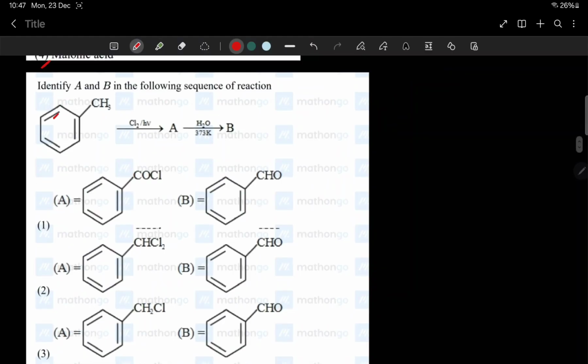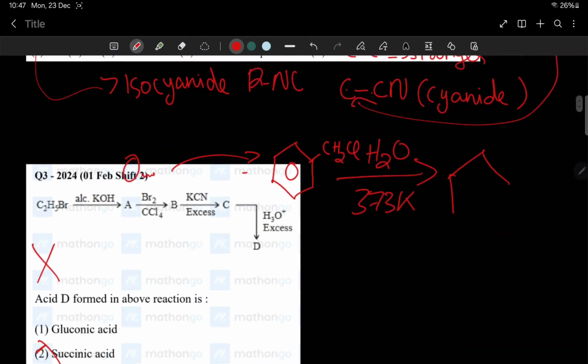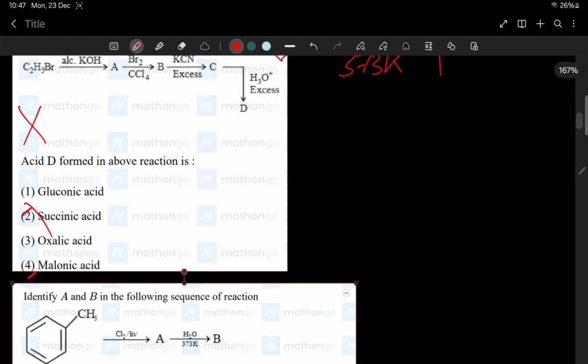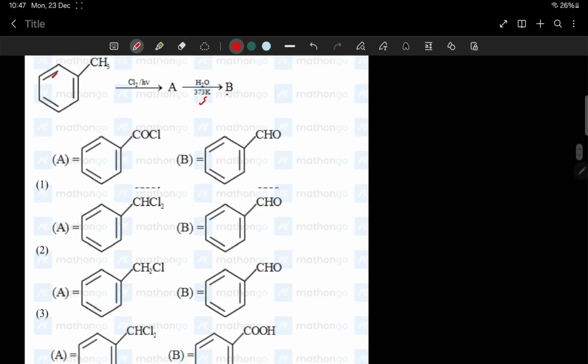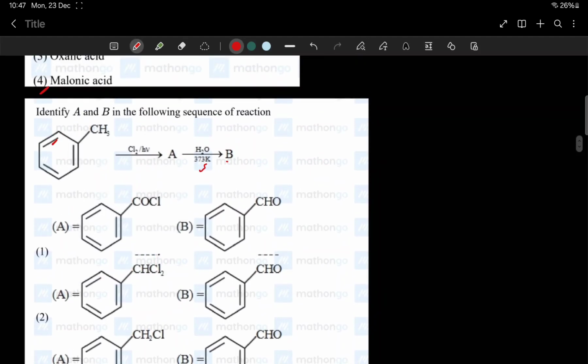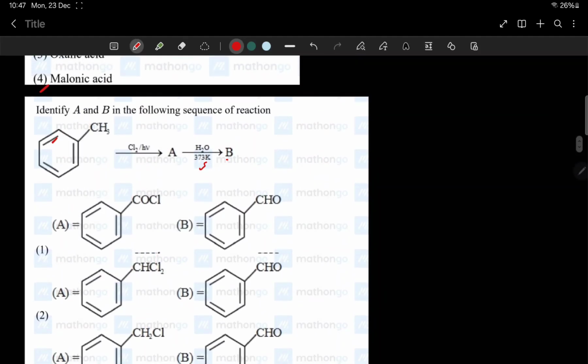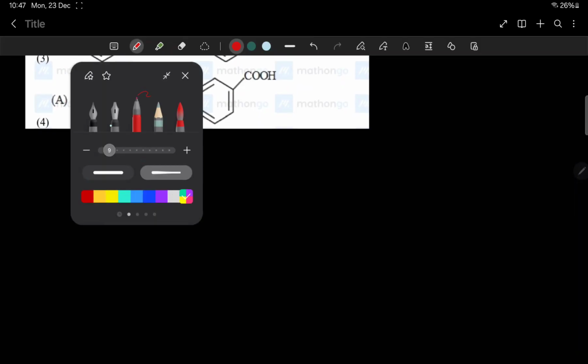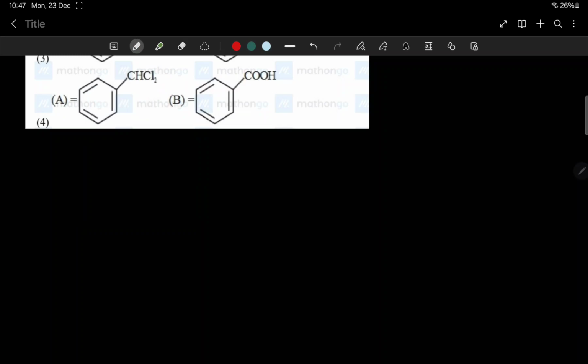One second, something went wrong. I will do it once again. Look here, we have this compound, toluene, CH3.